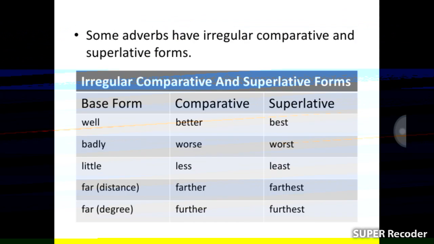Some adverbs have irregular comparative and superlative forms. Base form well, comparative better, superlative best. Badly, worse, worst. Little, less, least. Far, farther, farthest. Okay, my dear students, we know the irregular comparative and superlative forms from the end of the chart.